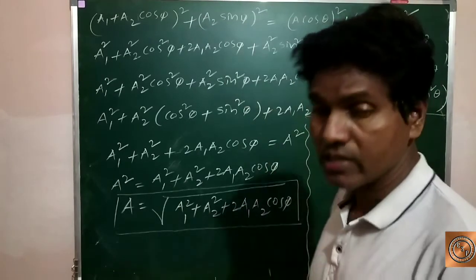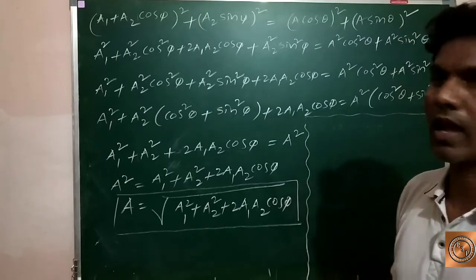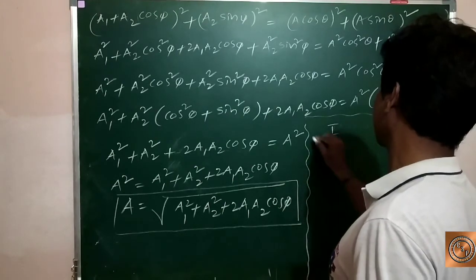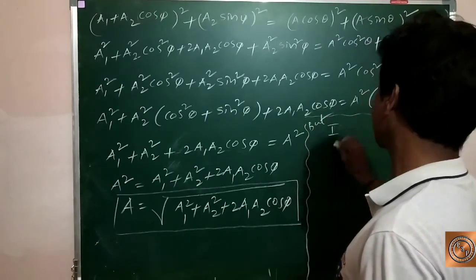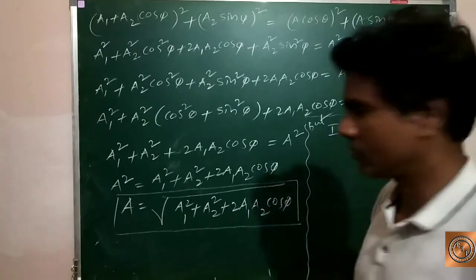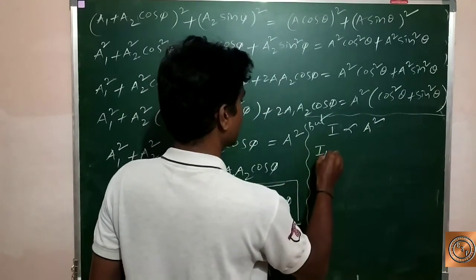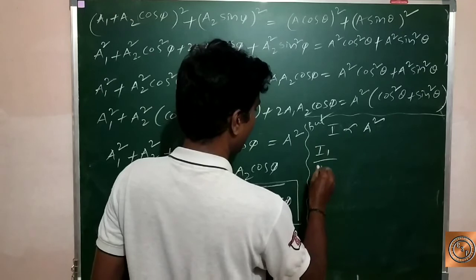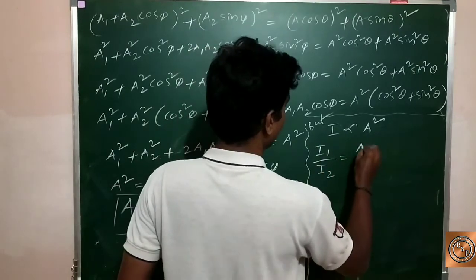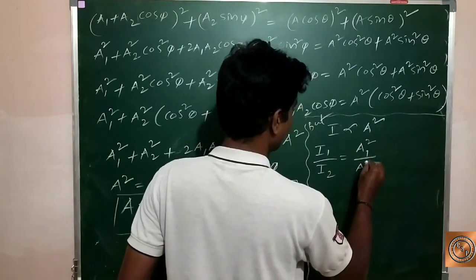But the intensity of the wave is directly proportional to the square of the amplitude. So I is directly proportional to A square. This relation can be written as I1 by I2 equal to a1 square by a2 square.